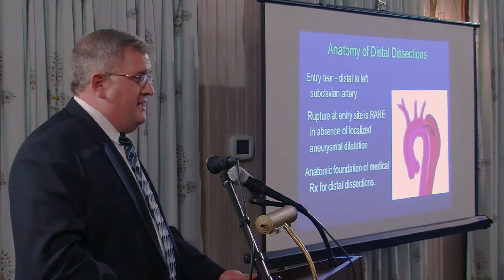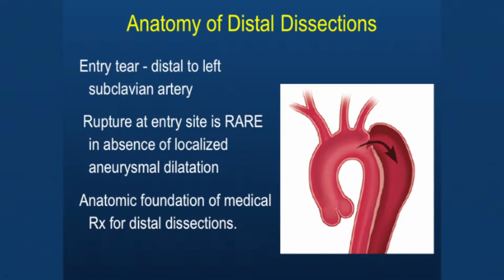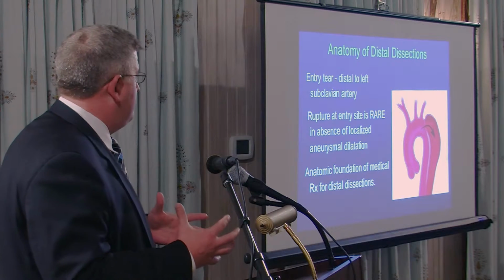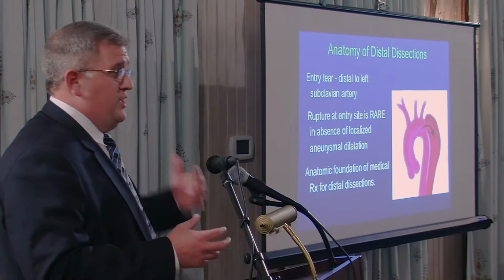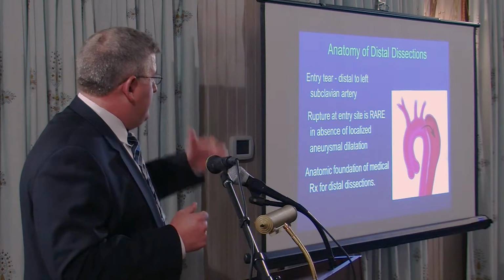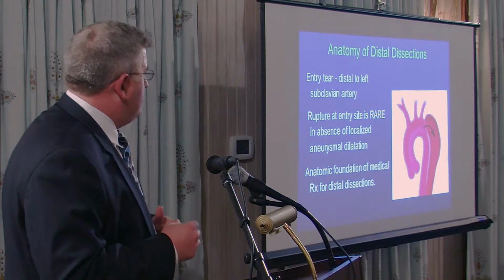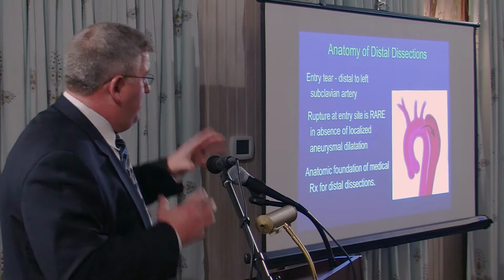So why is that? Well, when you think of the anatomy of a dissection, in the ascending aorta, the concern is that it could rupture, and the concern is that it could get into the coronaries and cause an MI. But in the descending, in the type Bs, rupture is very rare unless you already have an aneurysm there. And so this is the reason why medical therapy works, and it's that you're really trying to just prevent branch compromise and prevent the event from getting worse, and with open surgery having a high mortality rate, that's why we went to medical therapy.